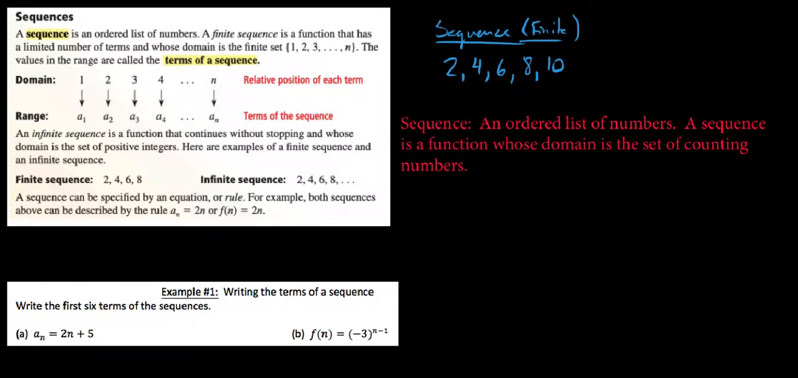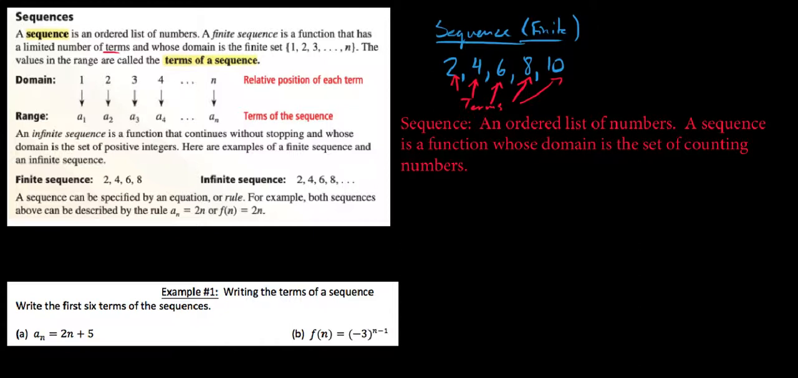So with respect to what we talk about as being a sequence here, let's continue to read. We say that a finite sequence is a function that has a limited number of terms whose domain is the set of 1 through n. And it says that the values in the range are called the terms of the sequence. When we talk about the numbers that occur in a sequence, we refer to these as the terms in our sequence. You can see that I have a first term, a second term, a third term, and so on and so forth. This particular sequence only has 5 terms, and we refer to these as the terms of the sequence.